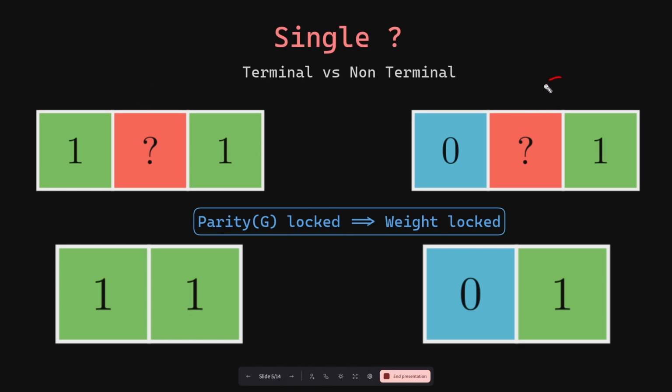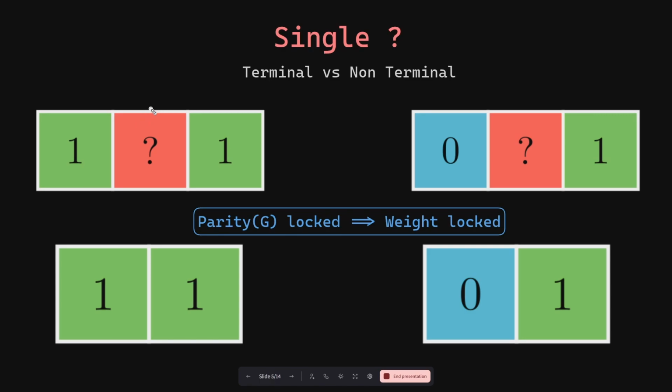position and this position. So if this question mark did not exist, the string would have been equal to green comma green with the parity equal to 1 because there is just one green block. Now if you insert a 1 over here, the number of blocks stays same. It is just one green block. But if you insert a 0 over here, then the parity would change because the number of blocks is now 3. Green, blue, green.